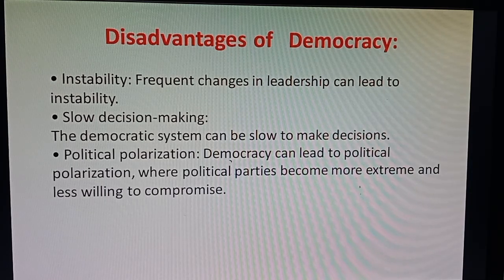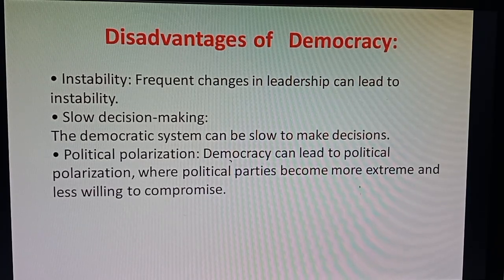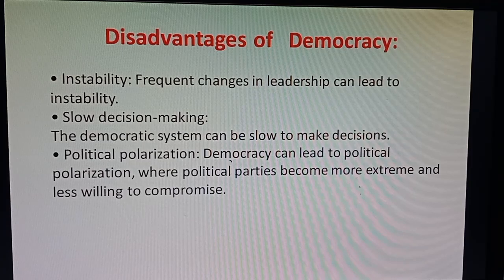After the signature, the approval of the president, the bill becomes an act. So here, sometimes the decision making process is delayed. It takes too much time. This is the second disadvantage of democracy.